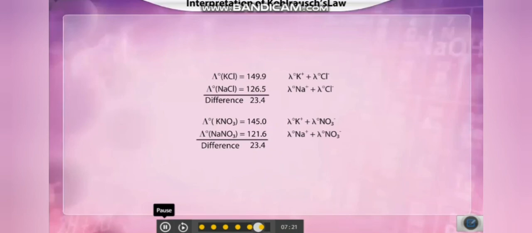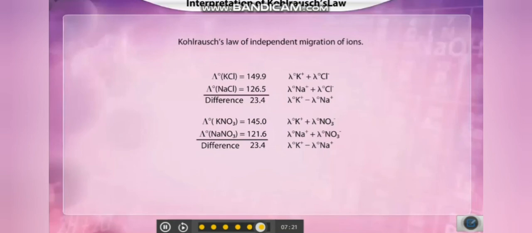The difference between the molar conductivity at infinite dilution of different electrolytes with a similar anion is the same. This implies that the difference in the molar conductivities is actually the difference in the molar conductivity of potassium and sodium ions in their solution. Each ion contributes independently towards the value of molar conductivity at infinite dilution. This is known as Kohlrausch's law of independent migration of ions.